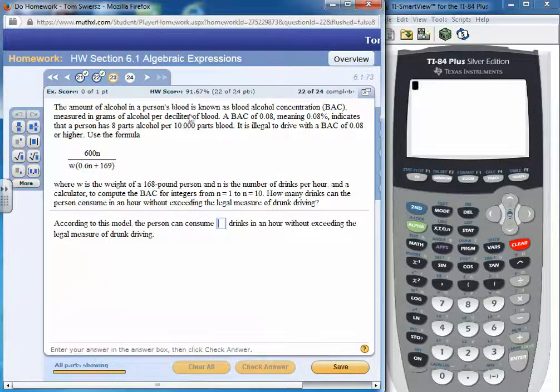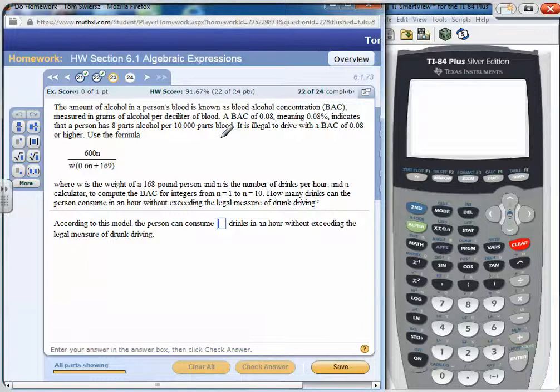All right, let's look at number 23. The amount of alcohol in a person's blood is known as the blood alcohol concentration, BAC, measured in grams per deciliter of blood. A BAC of 0.08, meaning 0.08%, indicates that a person has 8 parts alcohol per 1,000 parts blood. It is illegal to drive with a BAC of 0.08.